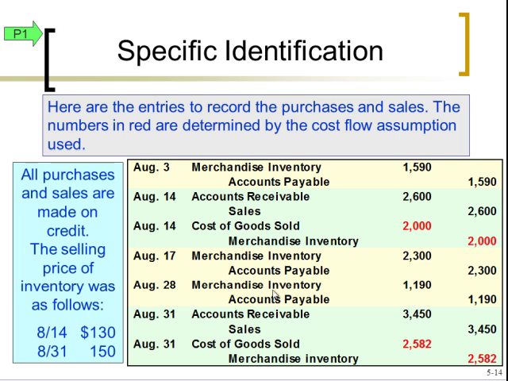August 17th, August 28th, we had 2 more purchases. August 31st, we had another sale. So this is all based on the information that was given to us earlier. The key thing I want to point out are these items in red. This is the cost entry, and it's going to change under each of our 4 methods. We'll see a summary of that at the very end.